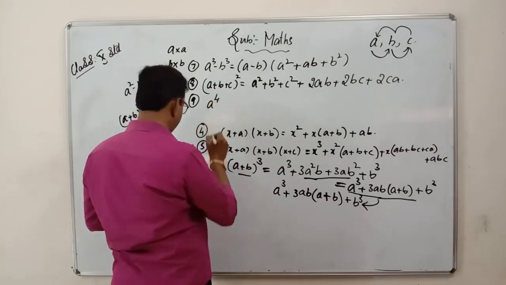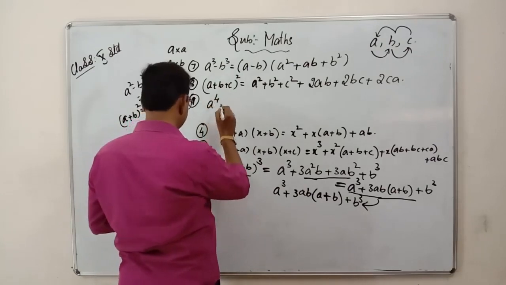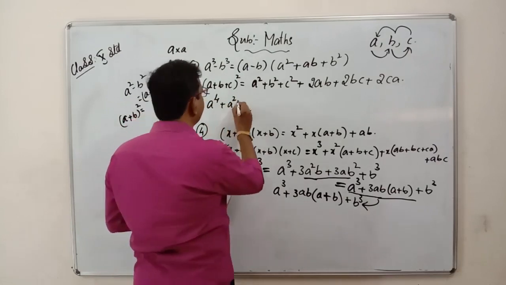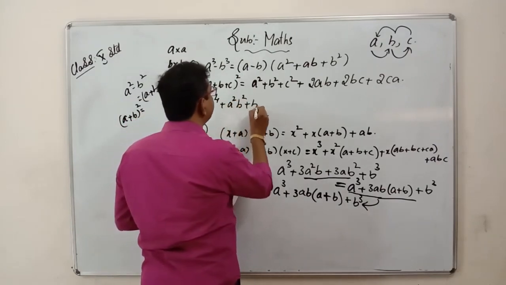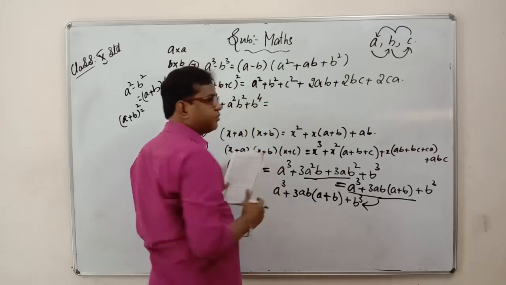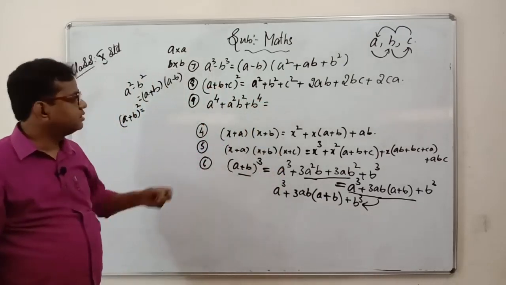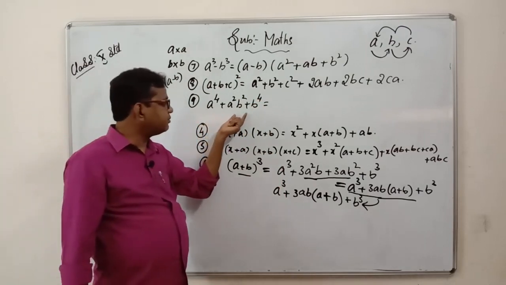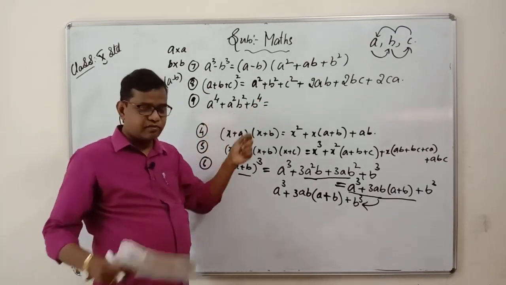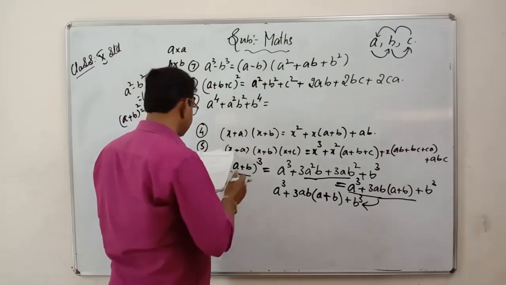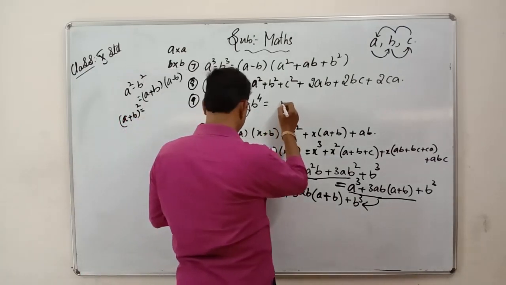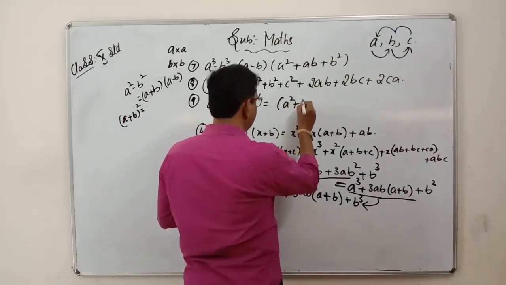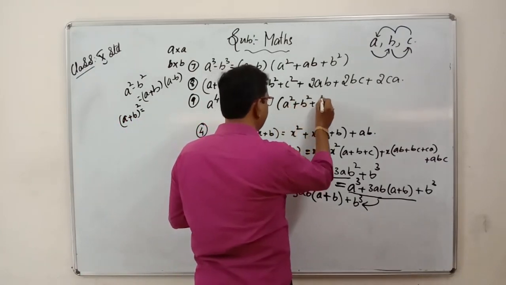a to the power of 4 plus a square b square plus b to the power of 4. So what is the formula for this thing? So we have a to the power of 4 plus a square b square plus b to the power of 4, and the formula is a square plus b square plus c square